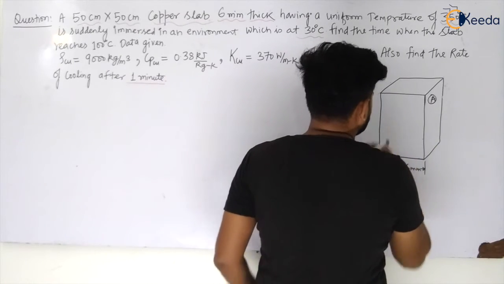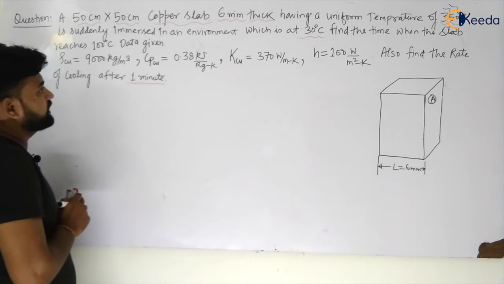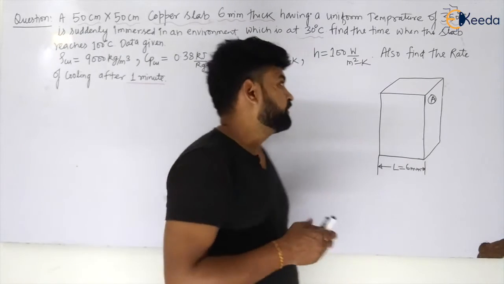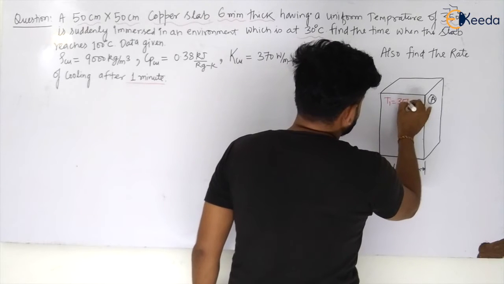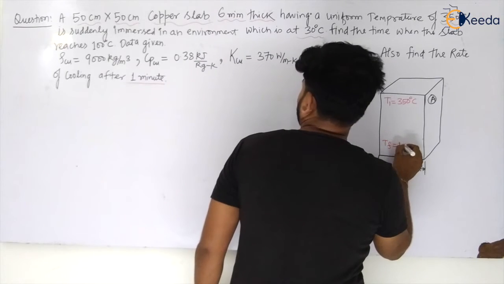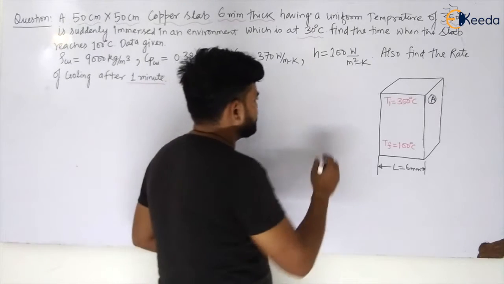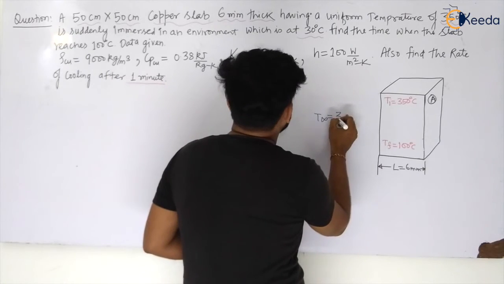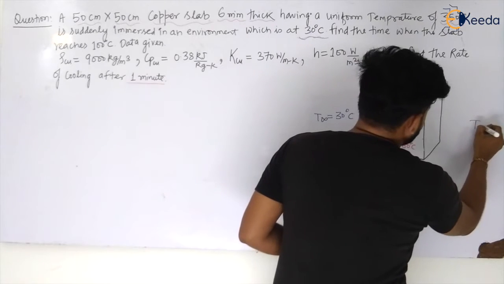So when this copper slab is suddenly immersed in an environment which is at 30 degrees Celsius, he is asking for the time. At what time? That is, T initial is equal to 350 degrees Celsius, and it has to reach T final equal to 100 degrees Celsius, when the surrounding fluid has the temperature T infinity equal to 30 degrees Celsius.